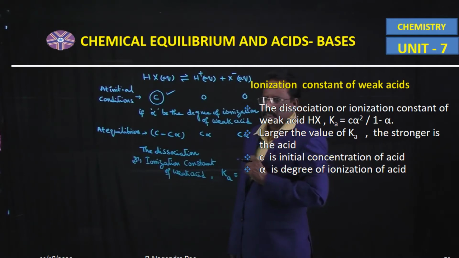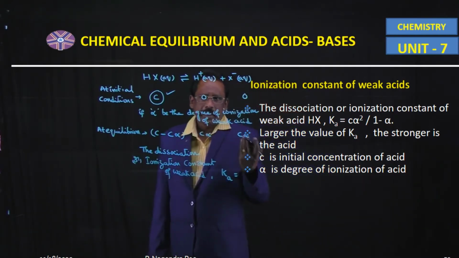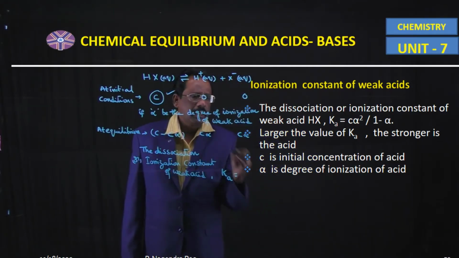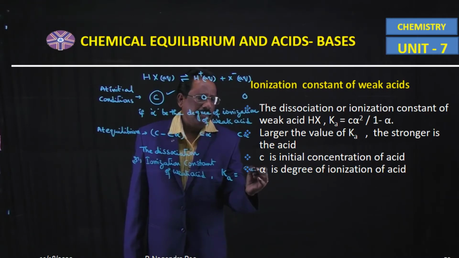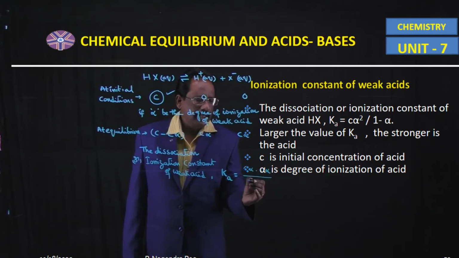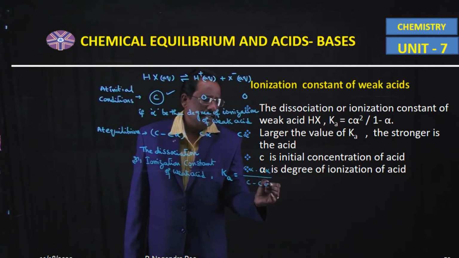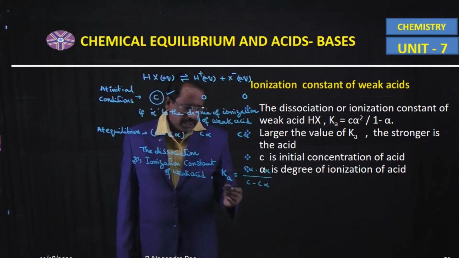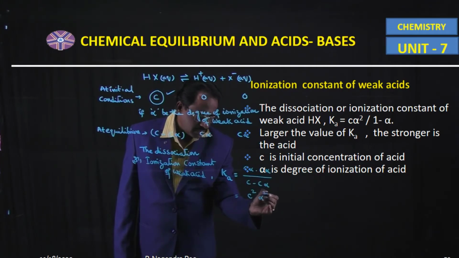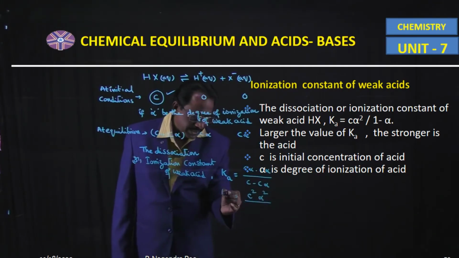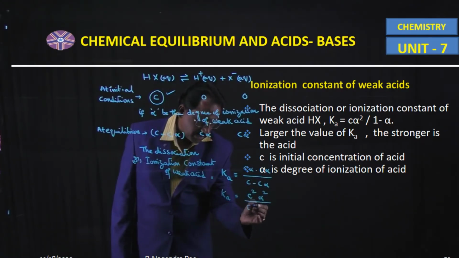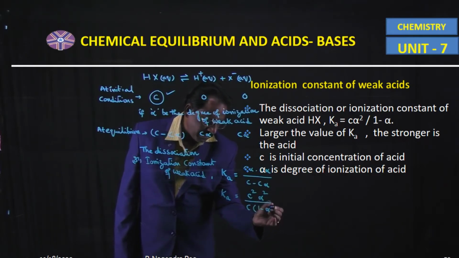Now the formula is the product's active mass divided by the reactant's active mass. So here the product active mass is C alpha into C alpha, divided by C minus C alpha, and this is equal to Ka, which equals C square alpha square divided by C into 1 minus alpha.